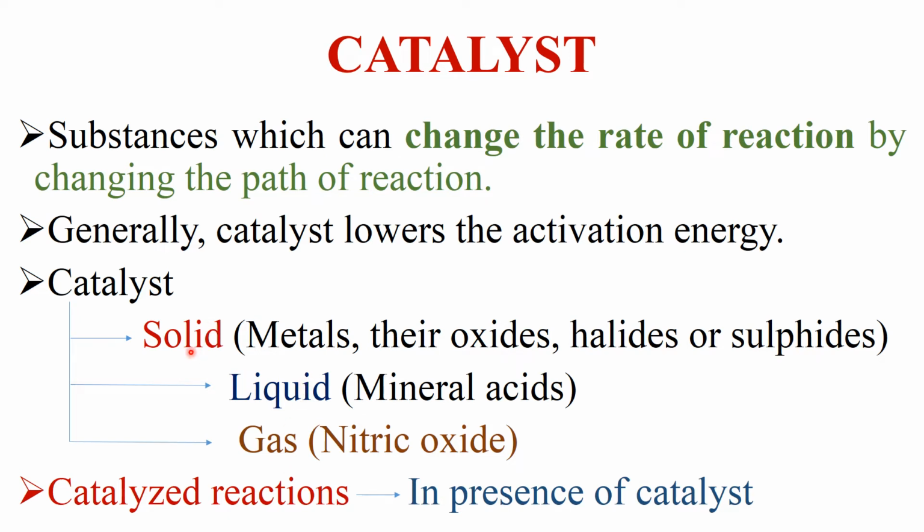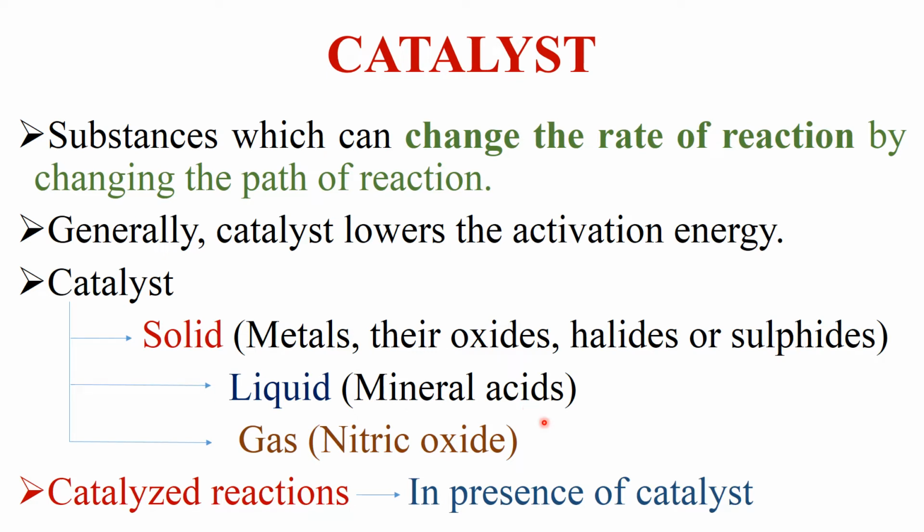Then catalysts may be solids, liquids or gases. Solid catalysts include metals, their oxides, halides or sulfides. If catalysts are in the form of liquid, generally these are mineral acids like dilute HCl, dilute H2SO4.